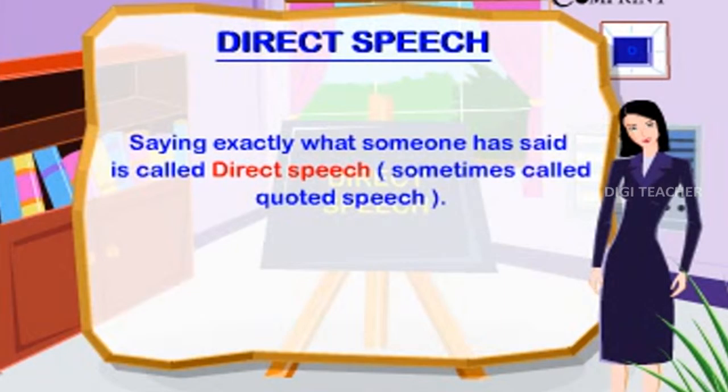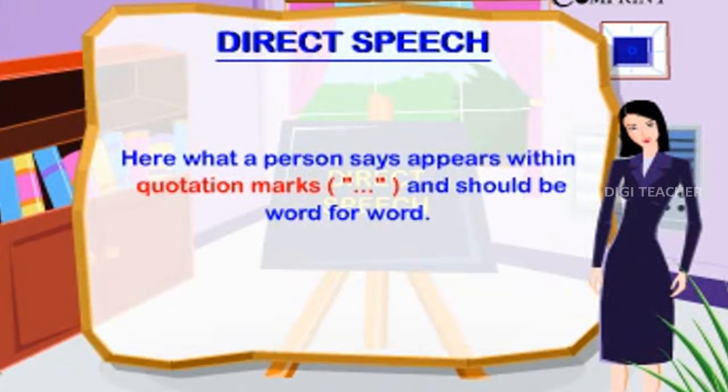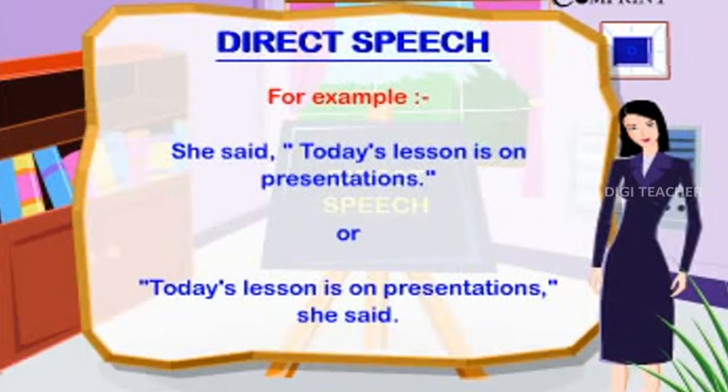Direct speech. Saying exactly what someone has said is called direct speech, sometimes called quoted speech. Here, what a person says appears within quotation marks and should be word for word. For example, she said, "Today's lesson is on presentations," or "Today's lesson is on presentations," she said.